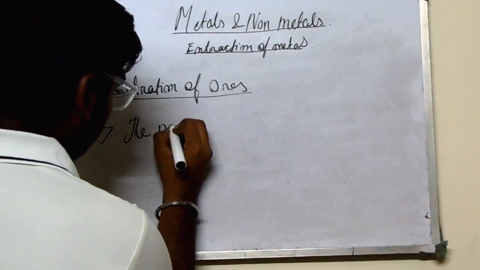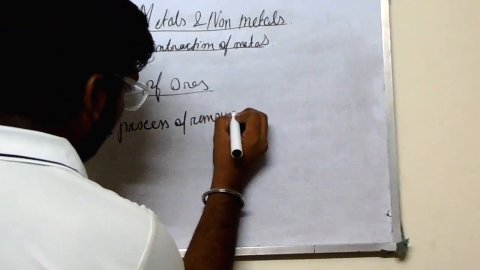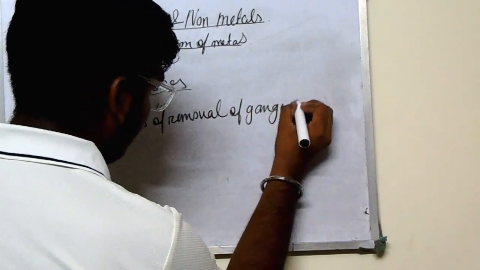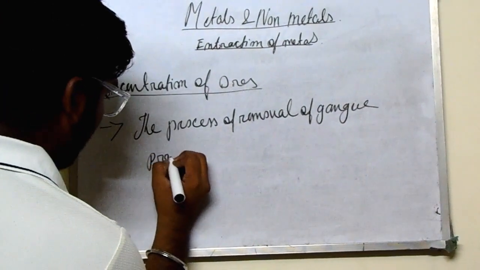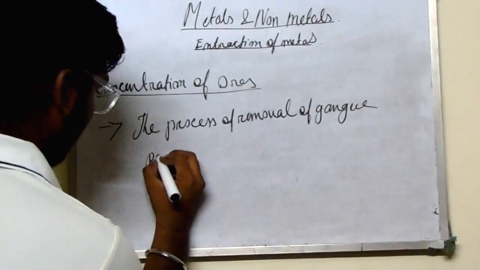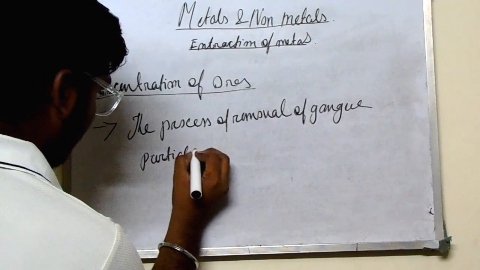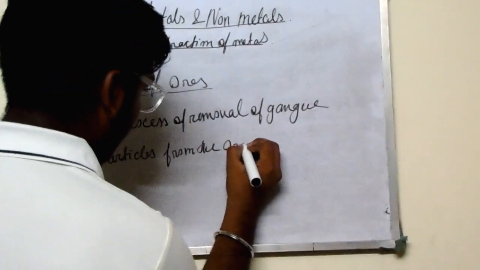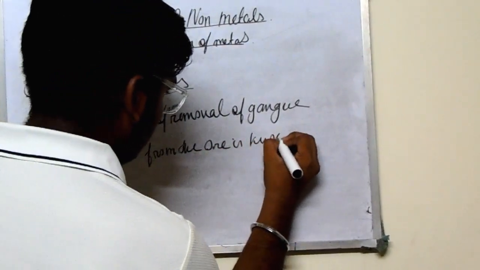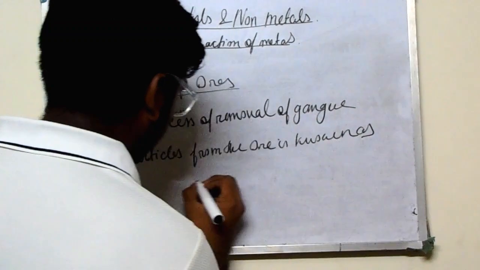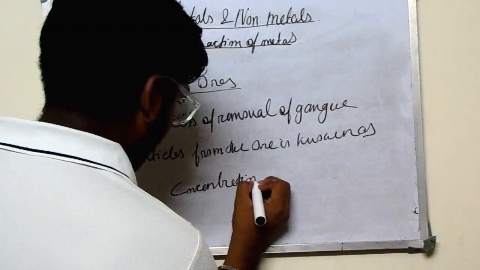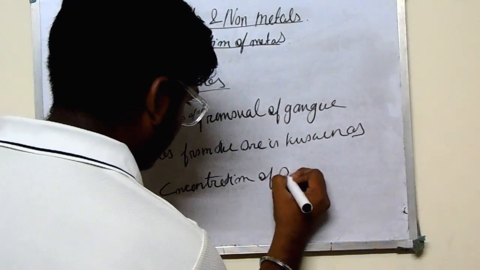The process of removal of gangue particles from the ore is known as concentration of ores.